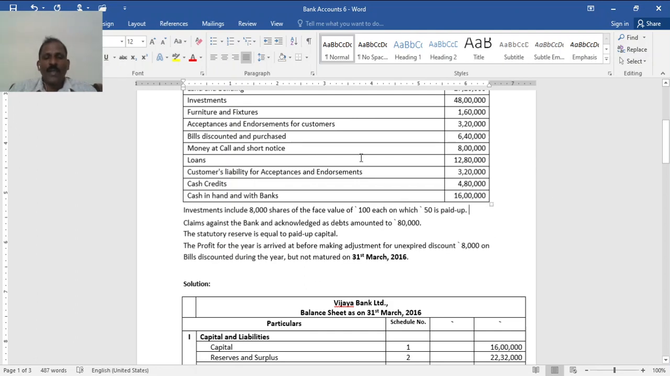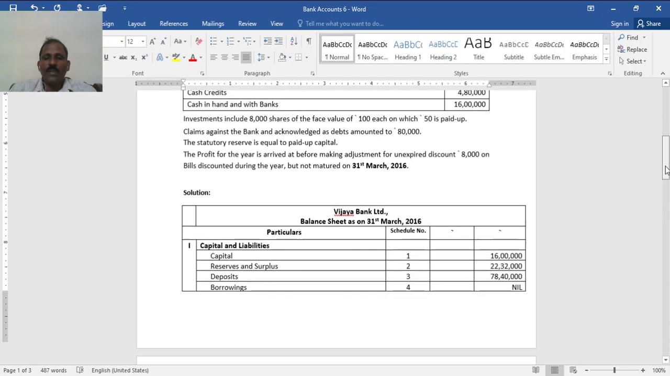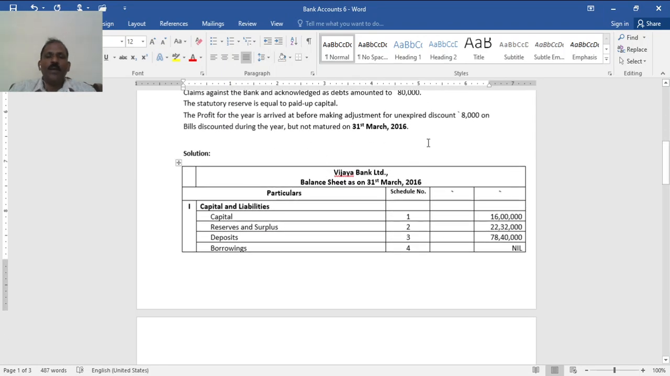Profit for the year is arrived at, that is 6,40,000, before making adjustment for unexpired discount. So you have to deduct this 6,40,000 minus 8,000. Bills discounted but not matured, there is a rebate on that. Means the unexpired rebate has to be deducted. And the balance sheet, you may be well versed with that because the formats are already given to you.